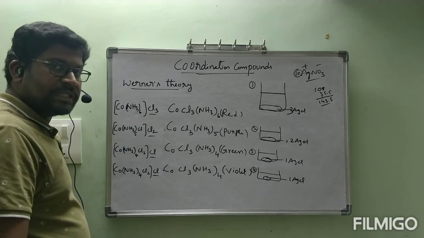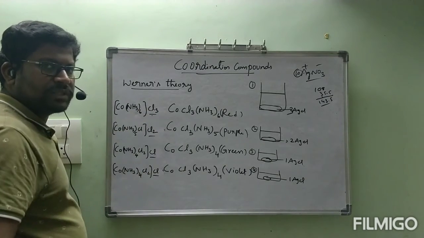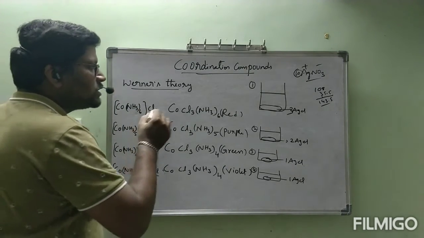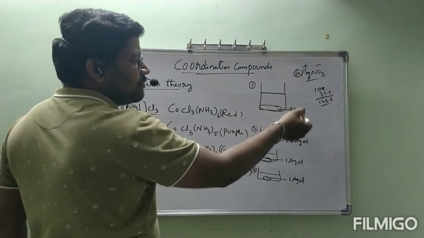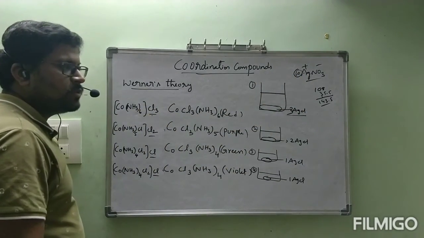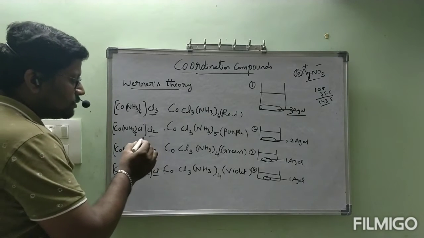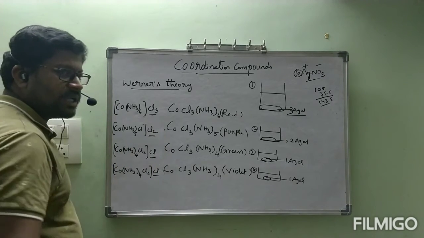How much amount of chlorine is available? 3 moles of chlorine outside. Then 3 moles of chlorine react with 3 moles of Ag to form how much amount of AgCl? 3 moles of AgCl. In second compound, outside the square bracket, how many chlorines are present?